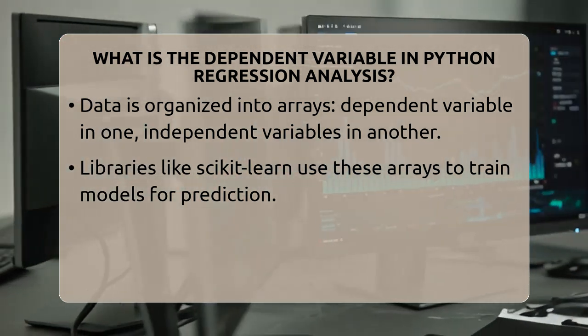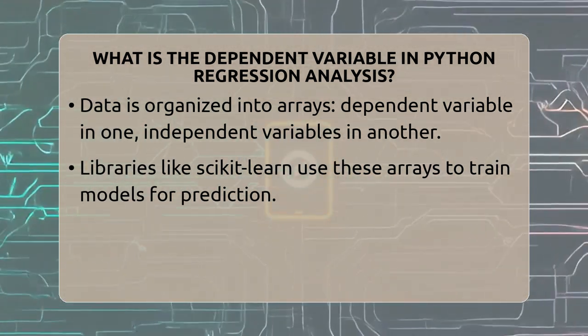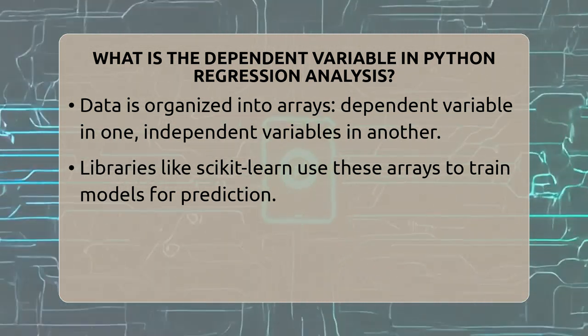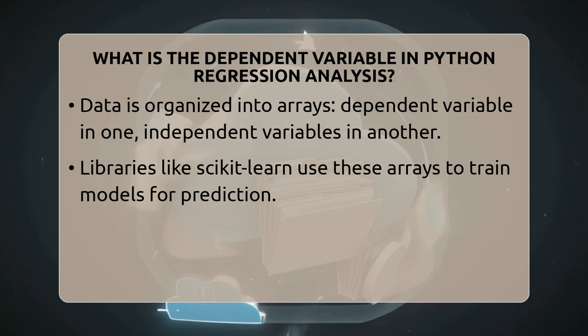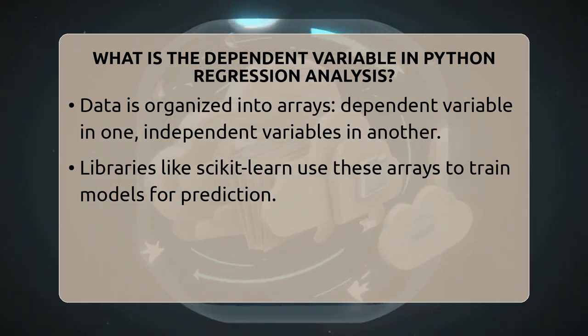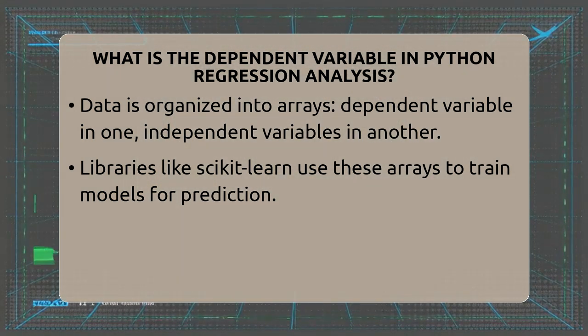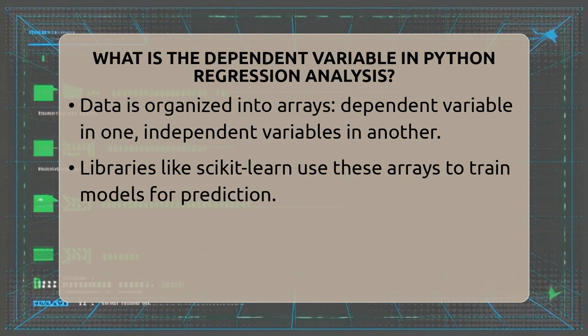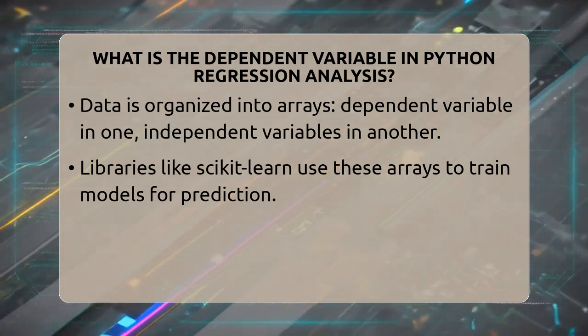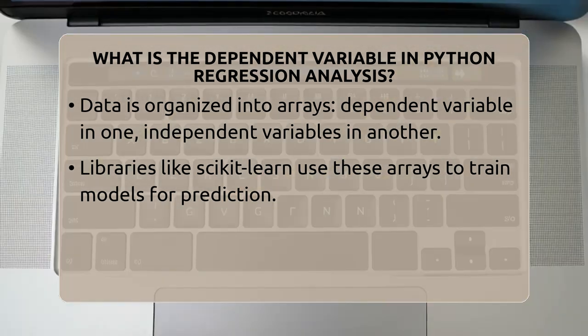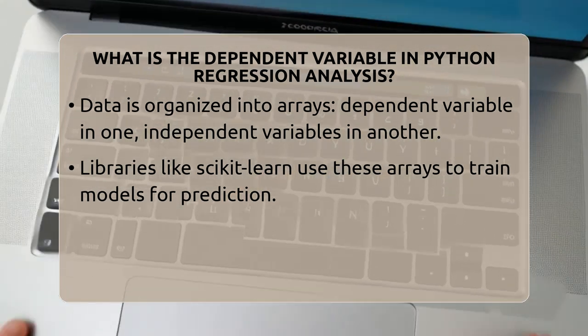To make it clearer, let's say you want to predict a person's salary based on their years of experience and education level. The salary is the dependent variable because it depends on these factors. The years of experience and education level are the independent variables because they influence the salary. Your goal is to create a model that can estimate salary based on these factors.